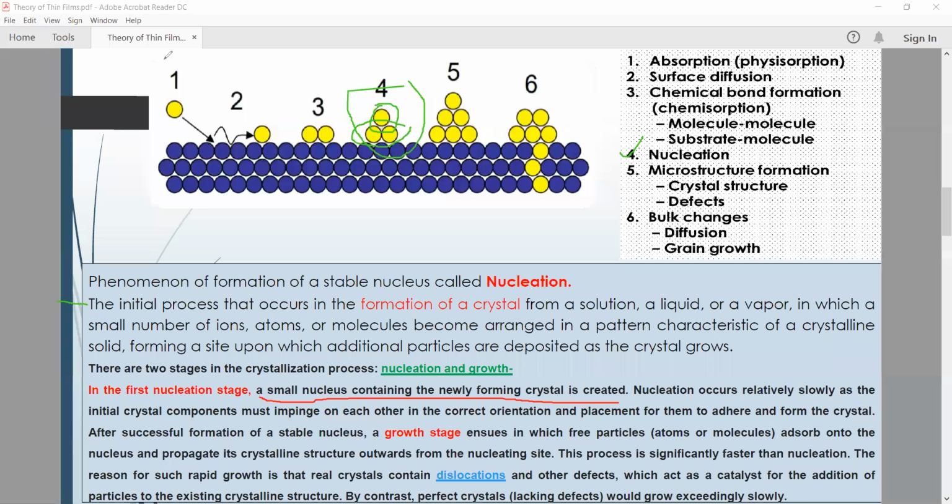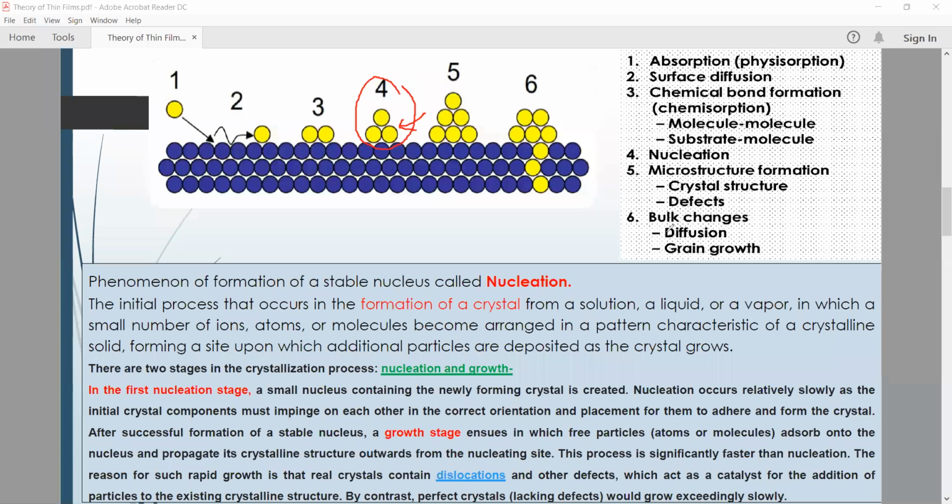Here the process is happening that we discussed recently. This is the nucleating site, and at this site the particles adsorb onto the nucleus. Whatever particles we deposit are adsorbed, and they propagate a crystalline structure outward from the nucleating sites. This process is significantly faster than nucleation.